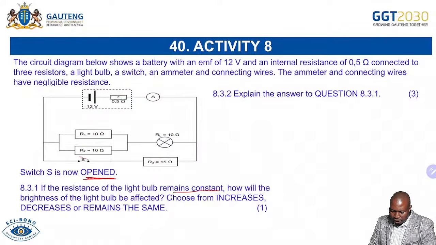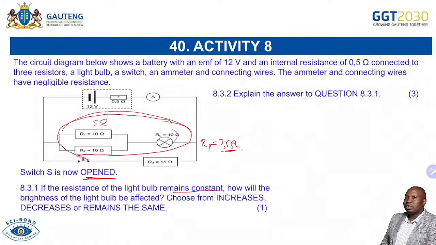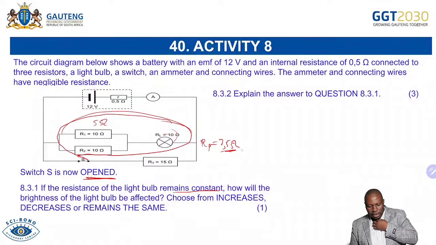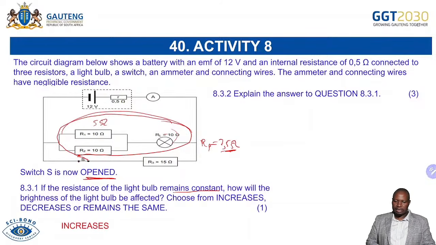this switch S, remember we said the combination of this is 10 times 10 over 10 plus 10. We said this is 5 ohms. We said this is 15. So you can see the total RP that we calculated, we said is 7.5 ohms. So you can see that, okay, the total is 7.5, but immediately when you open this, the total will be this 15. So which means the resistance is going to increase. So they're asking you that by opening switch S, what will happen to the brightness? Definitely the brightness will increase.